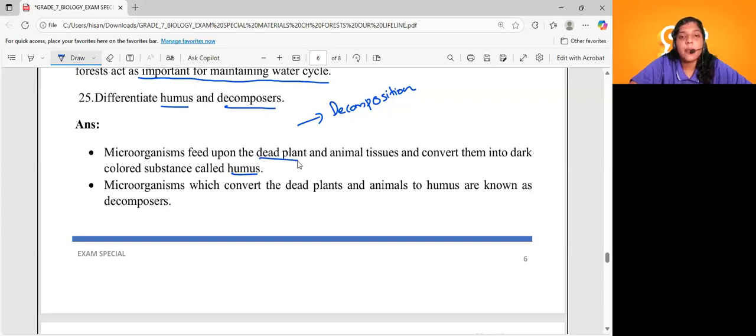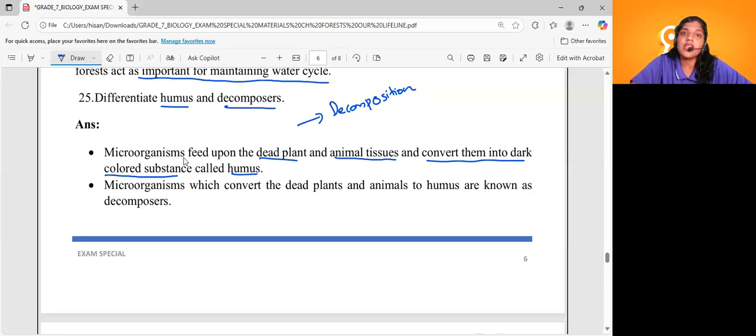Microorganisms feed upon dead plant and animal tissues and convert them into a dark colored substance which is very rich in organic matter and helps further plants to grow. That particular substance is called humus, or simply you can say the product of decomposition is called what? Humus. This particular material is called what? Humus. And what about decomposers?